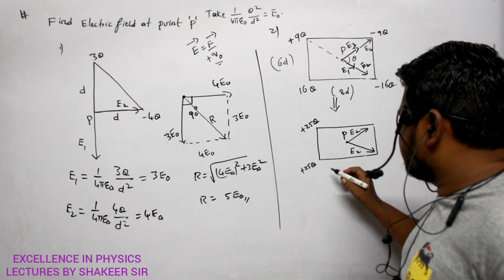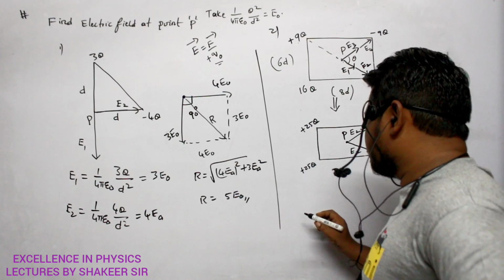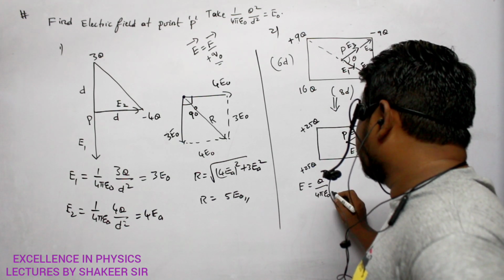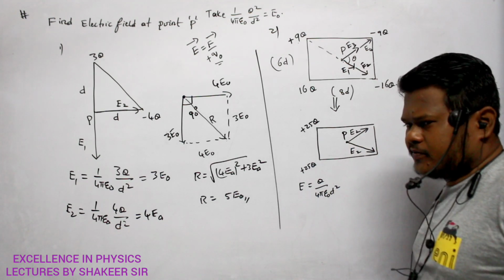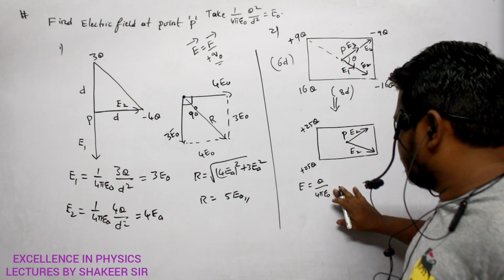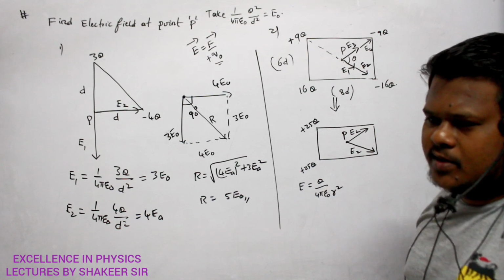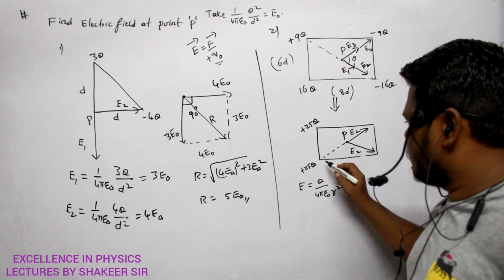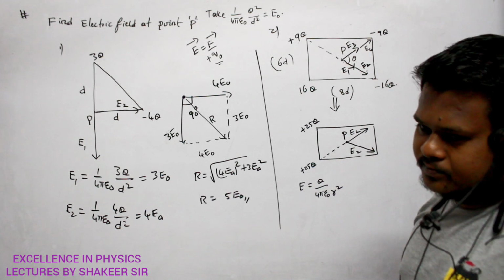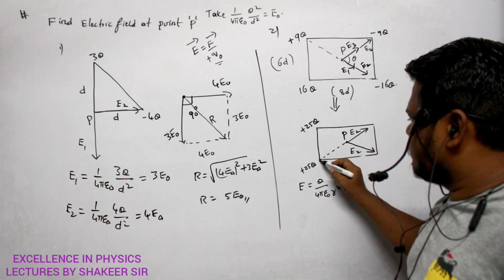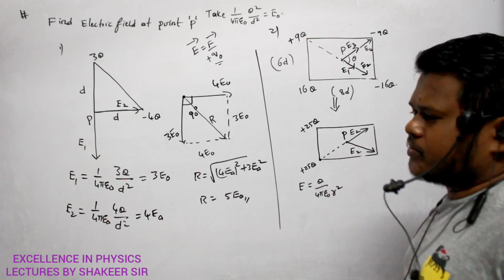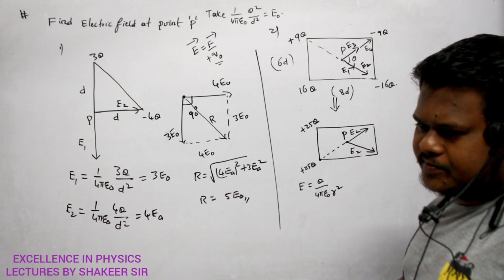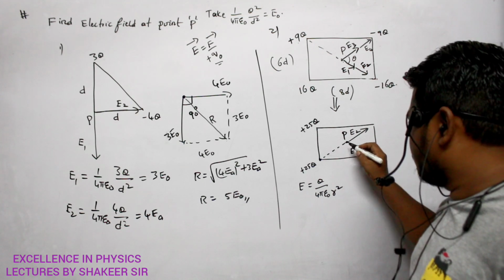Okay. Now, to calculate electric field, what is the equation for electric field? E is equal to Q by 4 pi epsilon naught into R square, or d square. That is the formula for electric field, no? Or let us write R square only, because we have previously represented it by R square. R square means this distance only, no? How can I calculate this distance? So electric field due to plus 25q charge at this point is Q by 4 pi epsilon naught R square. Q value is 25q. R is nothing but this distance only, no? How can I calculate this distance?